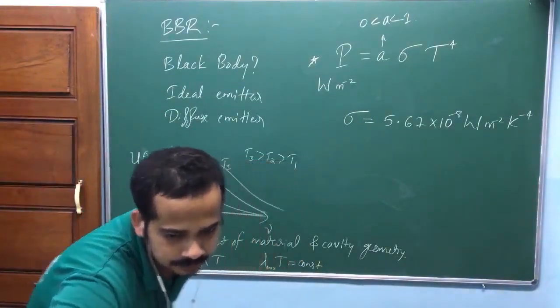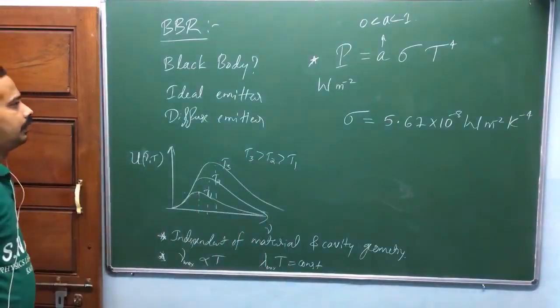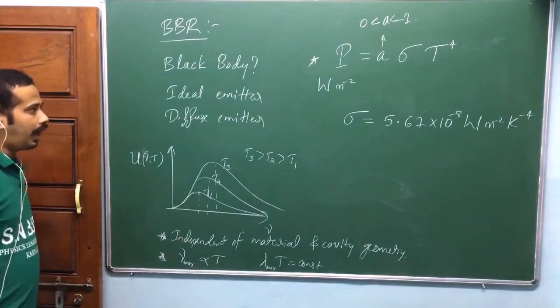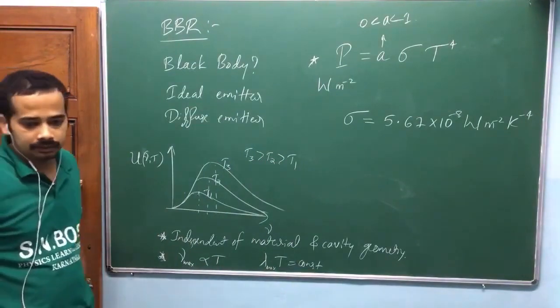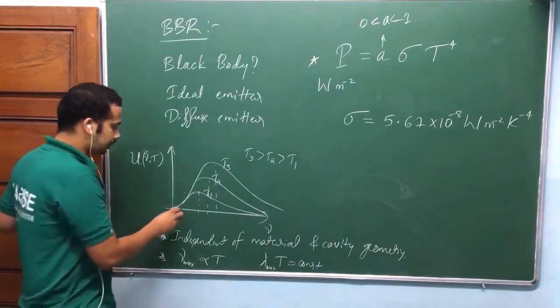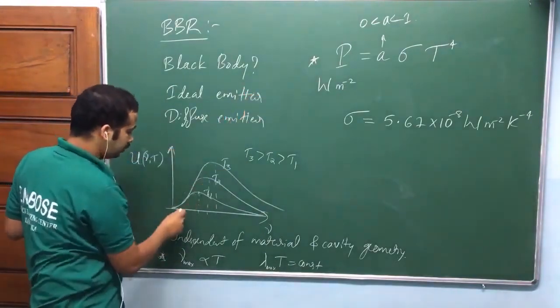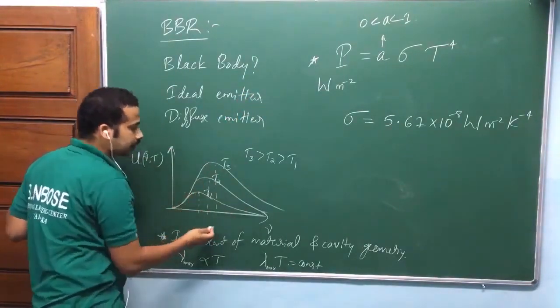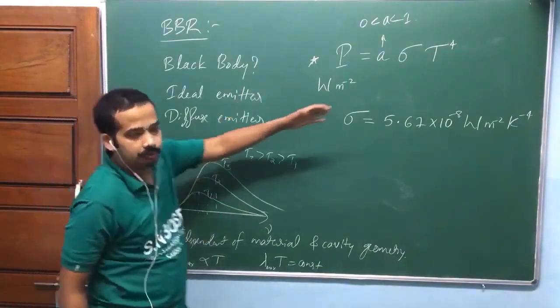Sir, why does the power depend on temperature to the power 4? Why we need to find, okay? Now look, this is the experimental observation. So now look here. Power per unit area is nothing but the area under the curve. The observation is that the area under the curve is increasing as temperature to the power 4.